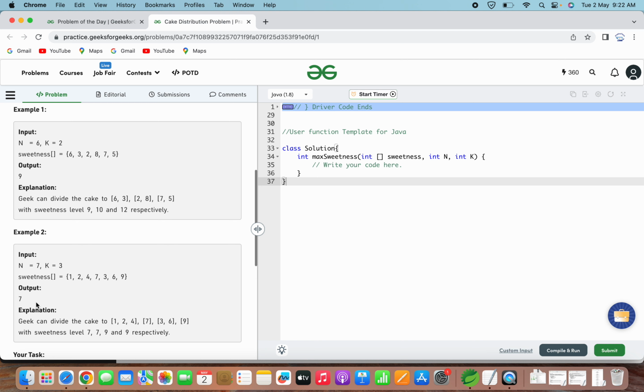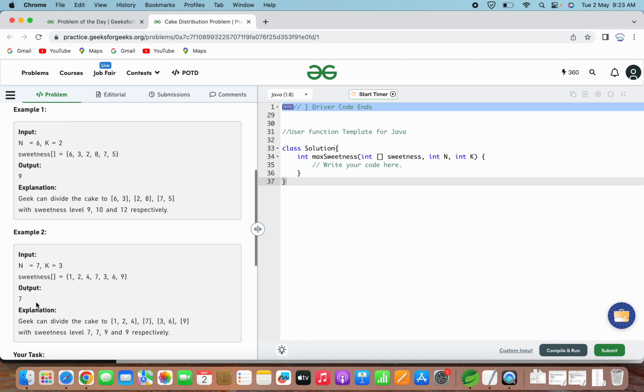For each iteration of the binary search, we take the midpoint of the current range of the sweetness level and use it as a threshold for dividing the cake into pieces. We then count the number of pieces that can be formed using this threshold and compare it with k. If the number of pieces is greater than k, we move the threshold to the right. That means we are increasing the sweetness level. Else we move the threshold to the left. That means we are decreasing the sweetness level.